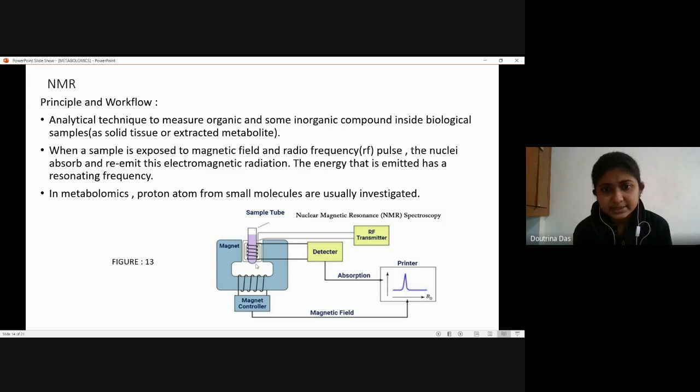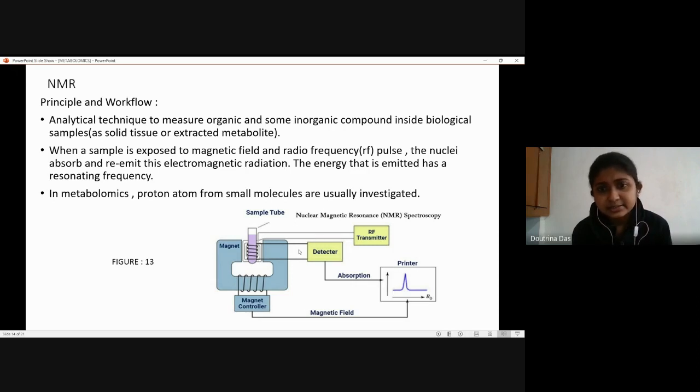So the sample is getting exposed to the magnetic field and the radio frequency pulse. After the nuclei within the atoms that make up the sample absorb this particular radiation, they also emit a certain radiation of a particular absorbance. So here it is mentioned that the nuclei will absorb and re-emit the electromagnetic radiation.